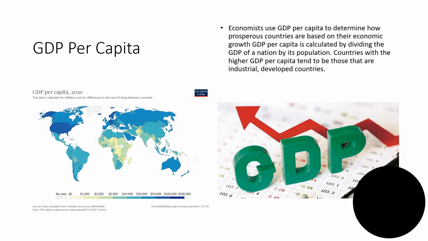And in the end, I will be talking about GDP per capita. GDP per capita is a global measure for gauging the prosperity of nations and is used by economists to analyze the prosperity of a country based on its economic growth. For example, the USA and the United Arab Emirates are developed countries. We can determine that just by looking at their GDP per capita.